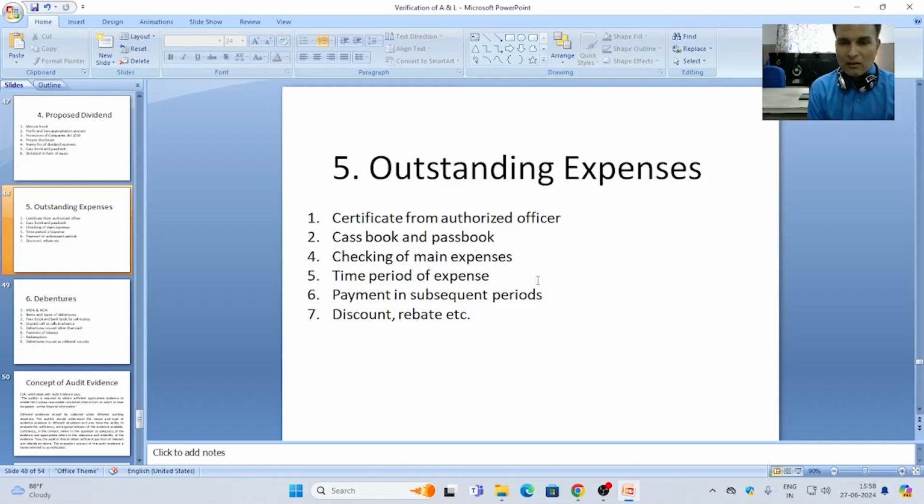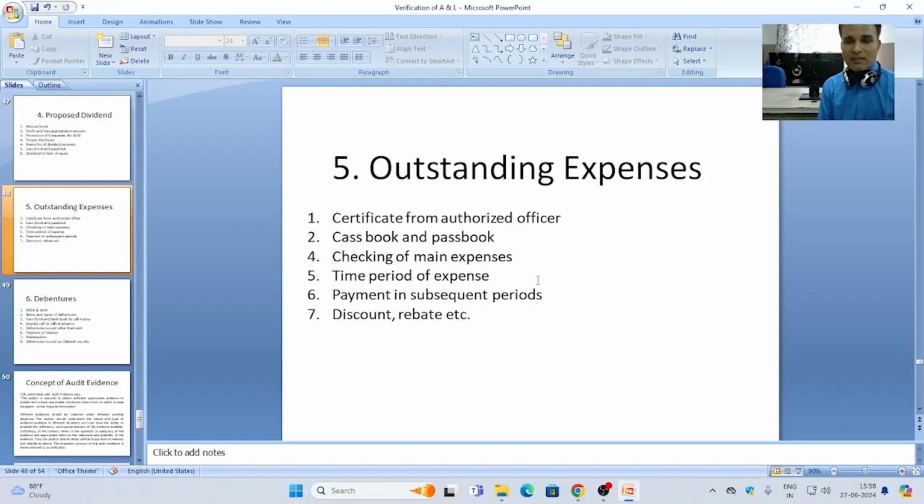For the outstanding expenses, a representation from the management by an authorized officer should be required by the auditor as a certificate that this particular amount has been shown as outstanding expenses and relates to that particular expense.